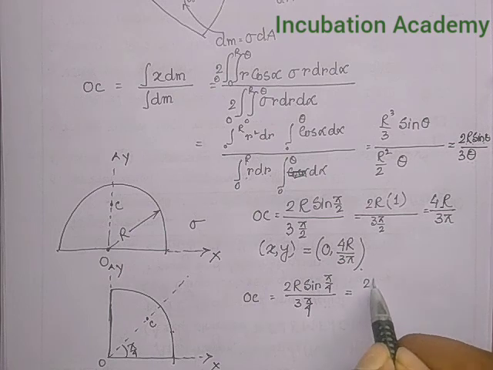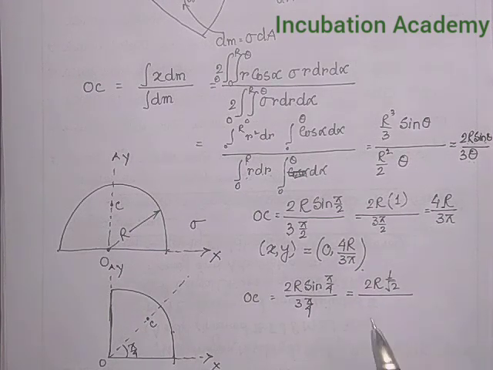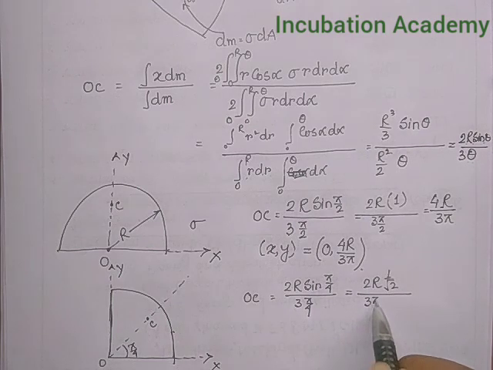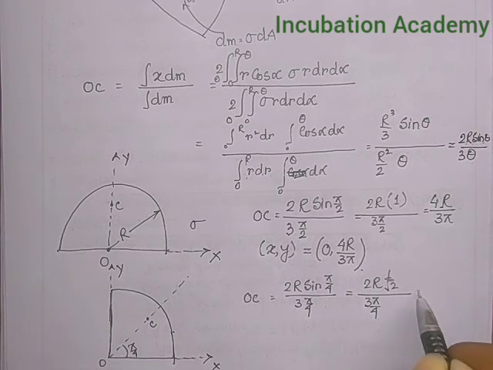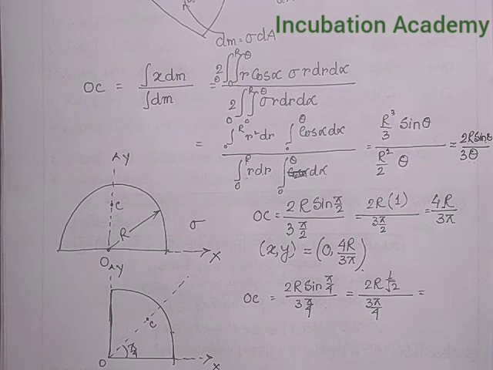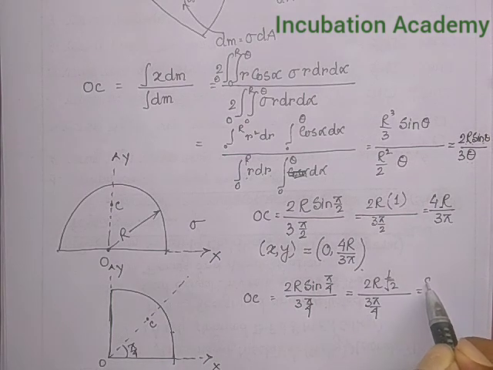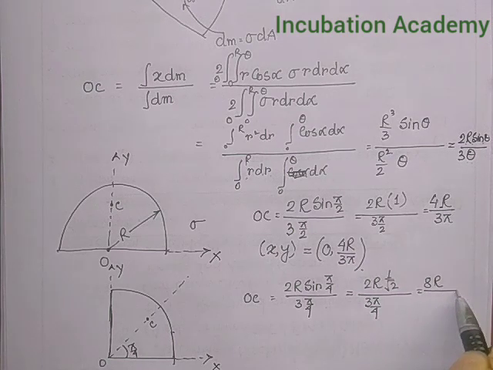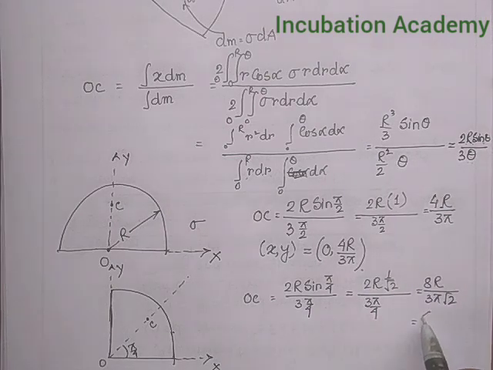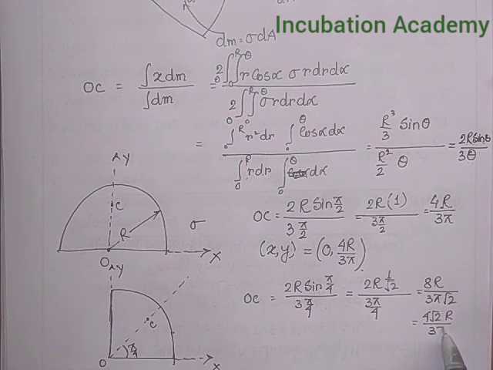So if I do this, it will be simply 8 into capital R divided by 3 pi into root 2, which again becomes 4 root 2 capital R divided by 3 pi.